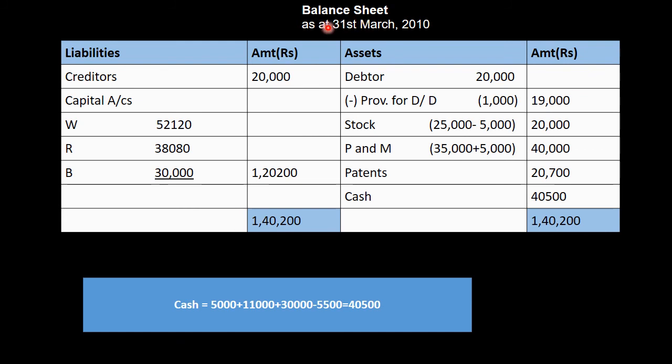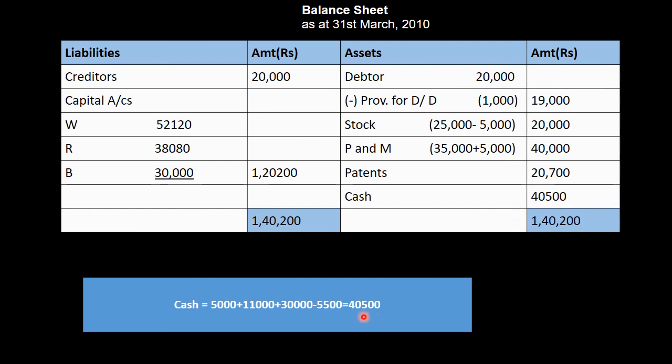Now after preparation of partner's capital account, our final and the last step is preparation of balance sheet. While preparing balance sheet, we must show debtors first after reducing new provision from them. Net value which is to be shown for debtor is 19,000. After that, we will show stock at new value, which will be 25,000 minus 5,000, at 20,000. After that, we will show plant and machinery again at its new value, which is 5,000 more than its previous value. We will represent it at 40,000. Patents will be shown from last balance sheet as it is, and cash will be shown as 40,500.